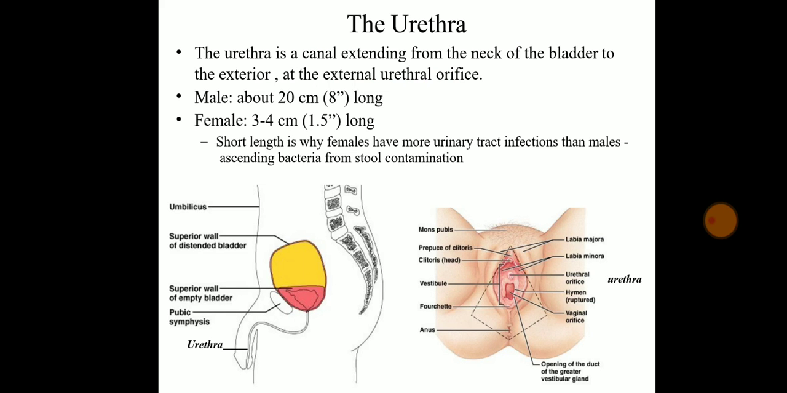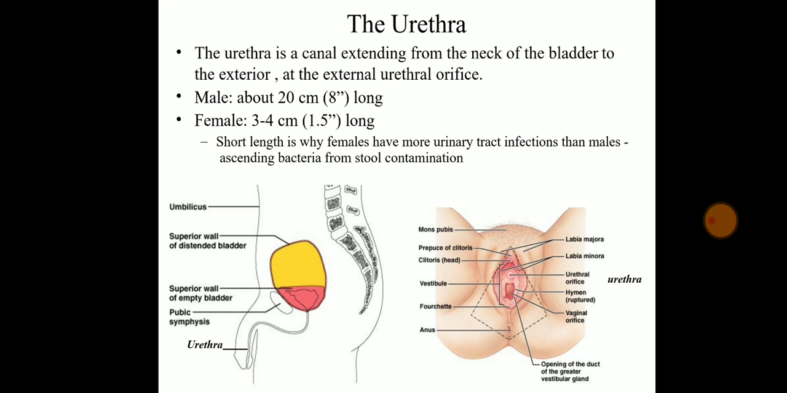Last one is the urethra. Urethra का length in case of male and female will be different because of the structure of the pelvic region of the male and the female. The urethra is a canal extending from the neck of the bladder to the exterior, the external orifice. In the male it is 20 centimeters, that is 8 inches long, and in the female it is 3 to 4 centimeters, which is 1.5 inches long. The short length is why females have more urinary tract infections than males. उनका लेंथ ही छोटा होता है.